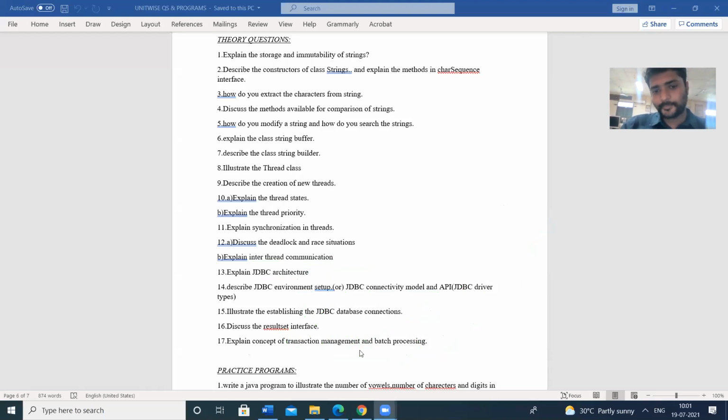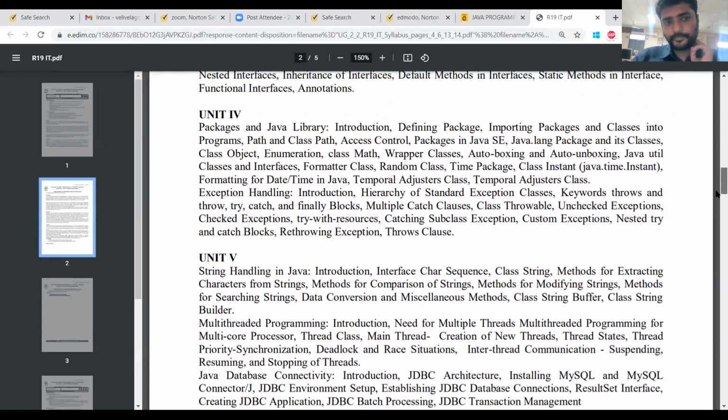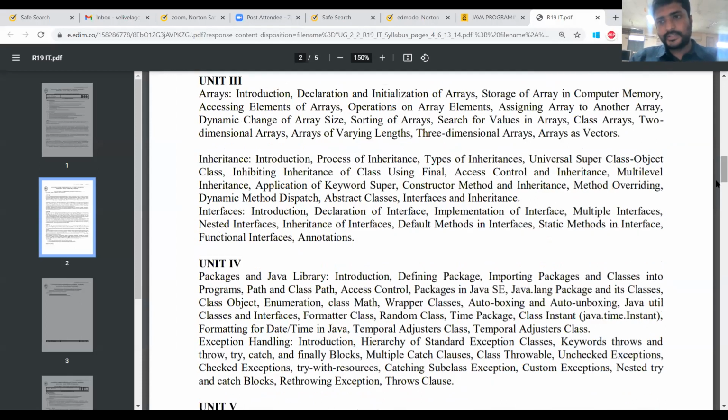So these are the unit-wise questions. This is the fifth unit. This is how the questions will come in the examinations.